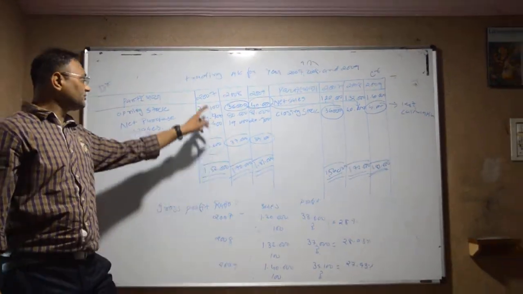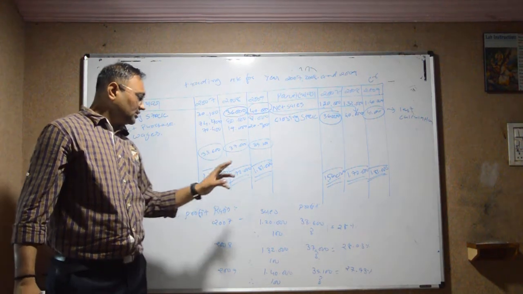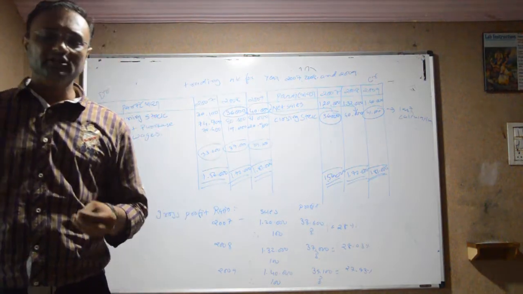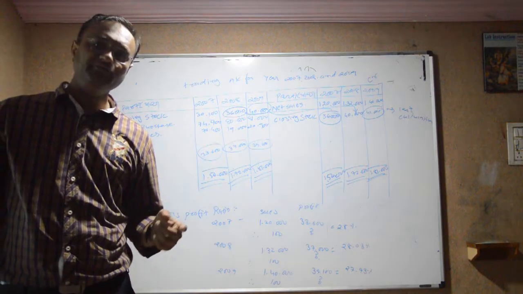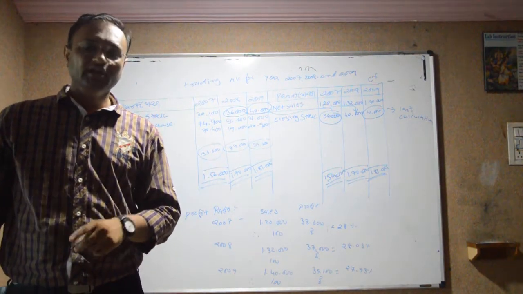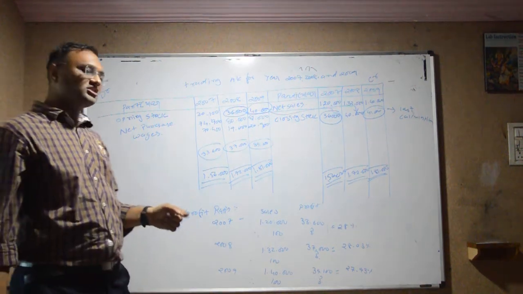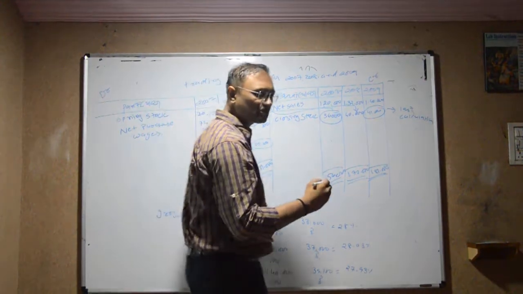This is the point we discussed in the meeting on the digital platform: we have to calculate the gross profit ratio of the previous 3 years. If the gross profit ratio goes up and down every year, we consider the average. If it is constantly high, we consider the weighted average. And if it is constantly going down, then we consider the lowest percentage. So we have to find the fluctuation or the trend.